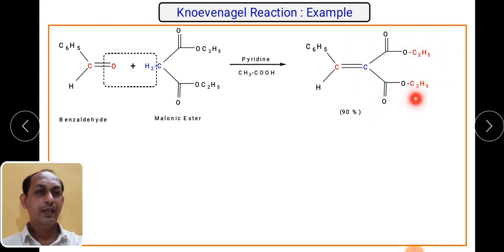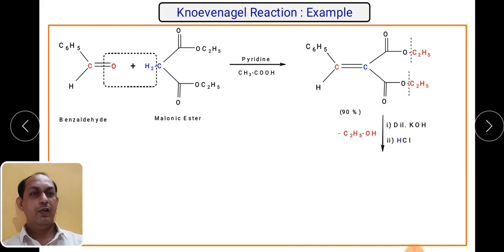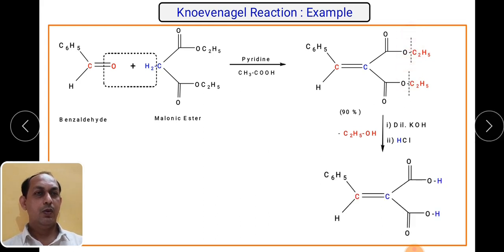As we know, this is an ester functionality, C double bond O, OR. If we carry out hydrolysis, these bonds will break in presence of dilute KOH. This oxygen-carbon bond will break and you will get the formation of COOH.